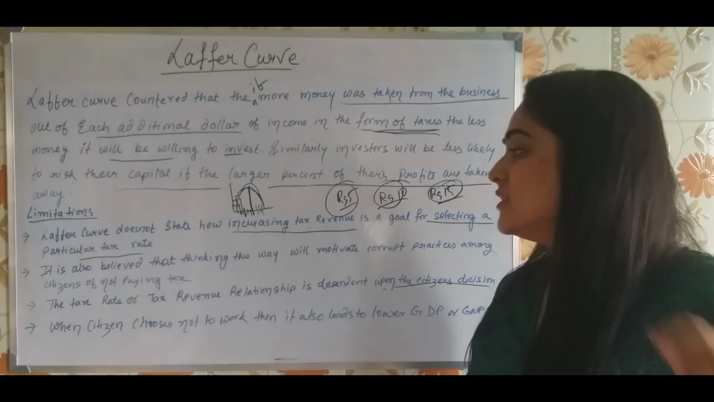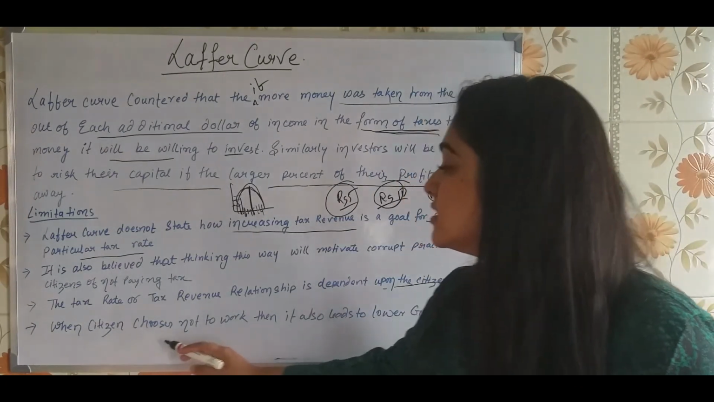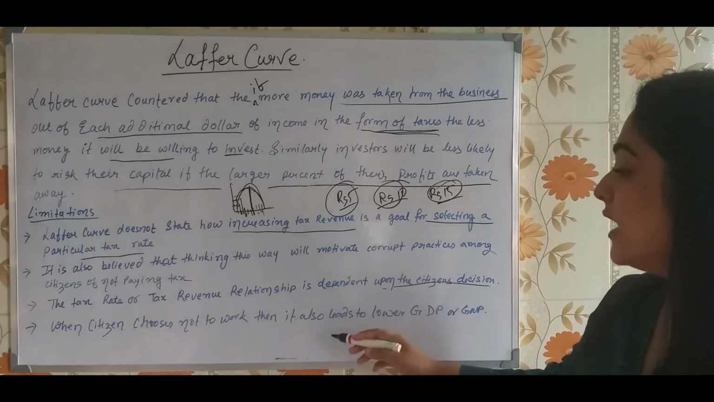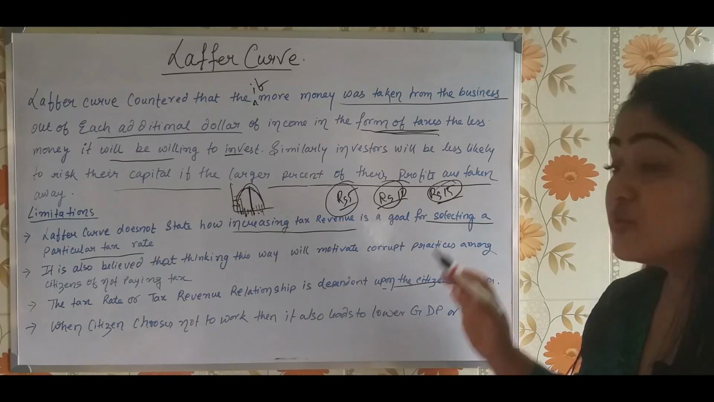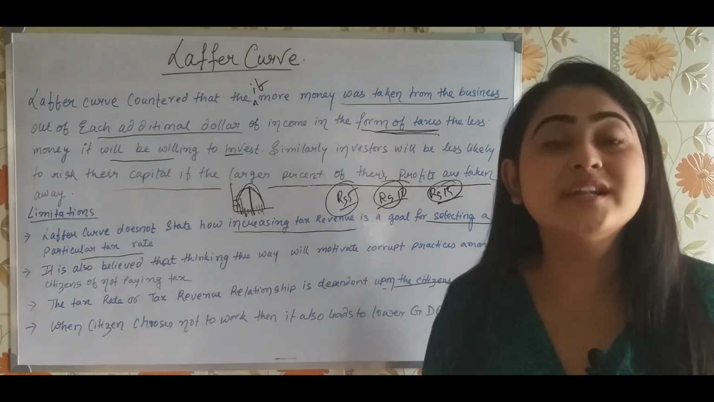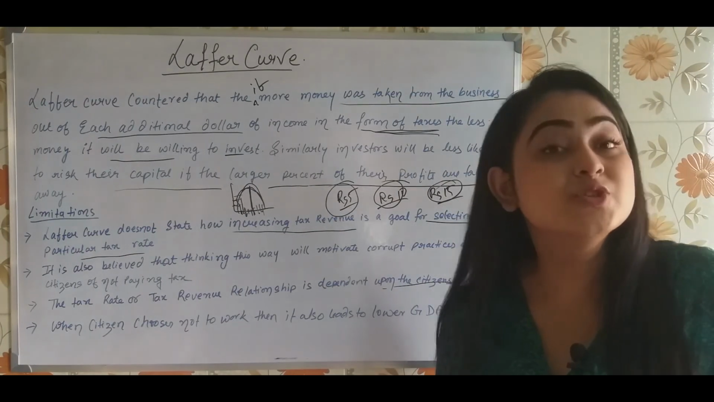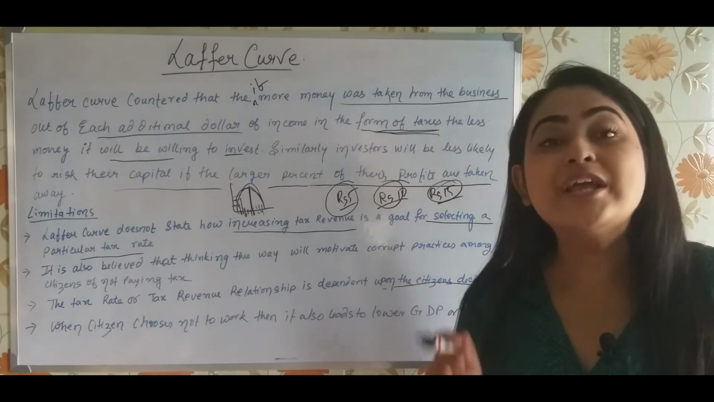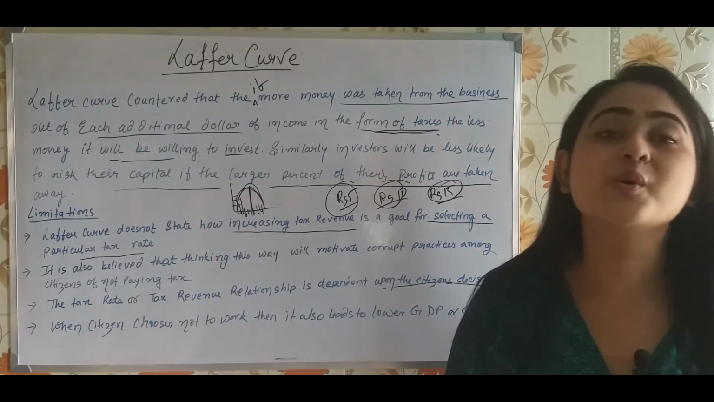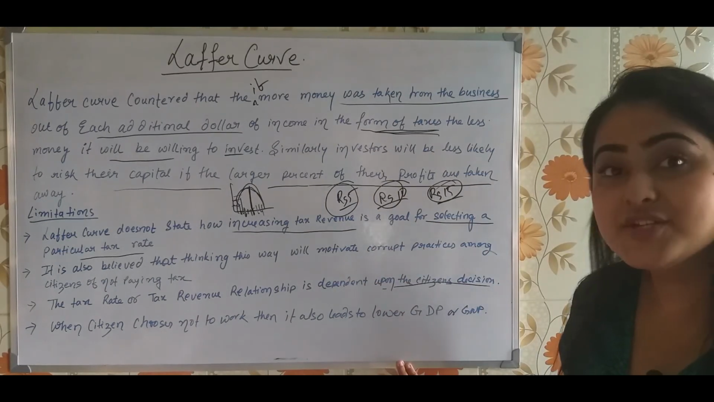Now the fourth point, the last point. The citizen chooses not to work. When the citizen chooses not to work, it does not only imply that the tax revenue is falling, it also implies that the GNP or GDP is also falling. The gross national product or the gross domestic product is also falling. So these were the 4 different limitations of the Laffer curve.